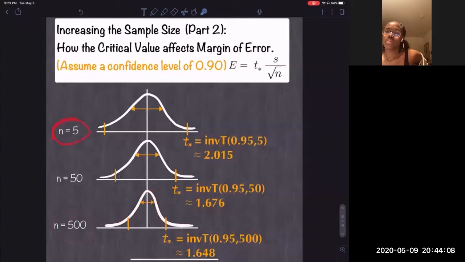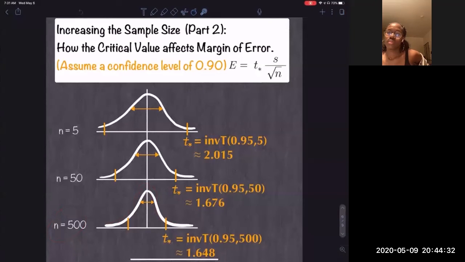For smaller sample sizes of n, it's really flat and wide. But as n increases, it gets more narrow and it approaches a normal distribution. So that is another reason why the margin of error gets smaller as the sample size increases.